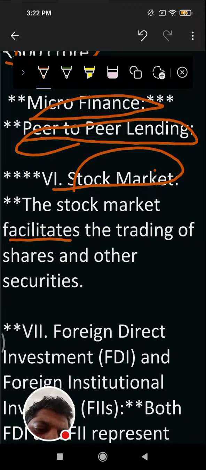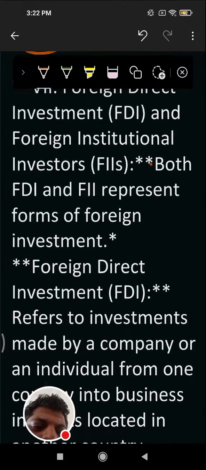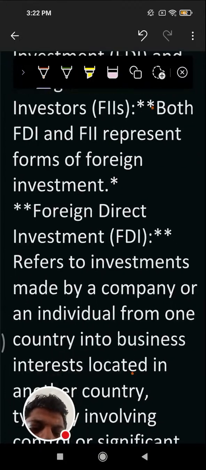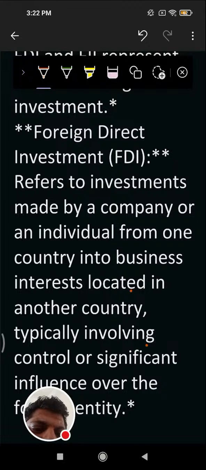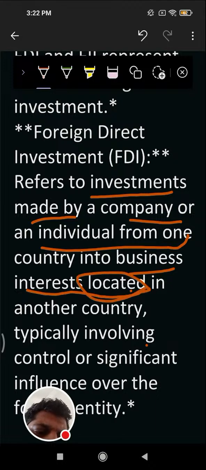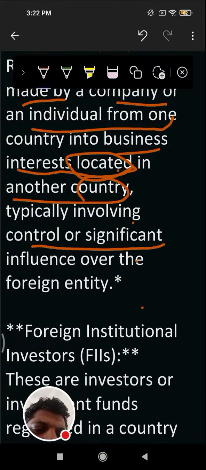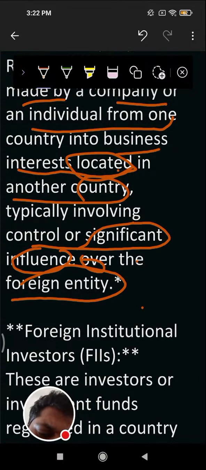The stock market facilitates the trading of the share and security. Then comes, what is the FDI? The both are foreign investment. FDI refers to investment made by a company or individual from one country into business interest located in another country, typically involving control or significant influence over the foreign entity.